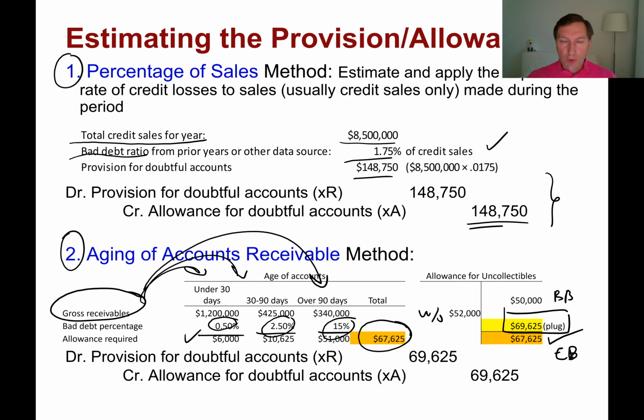And so you see, we kind of go indirectly here from balance sheet amount to infer or calculate through this plug income statement amount of provision, right? And once we calculated this provision, then we basically make this journal entry over here: debit provision, credit allowance for doubtful accounts, right? So these are two different approaches that we can follow.